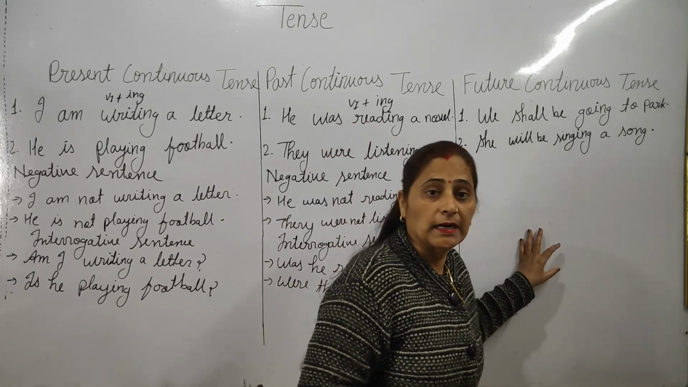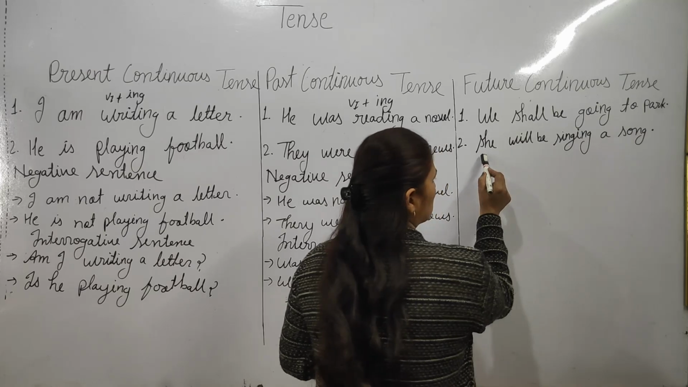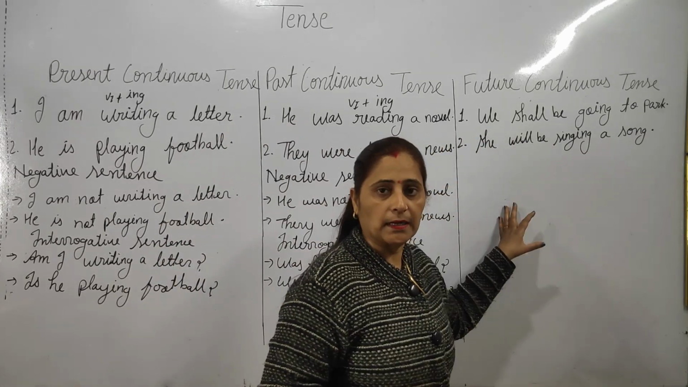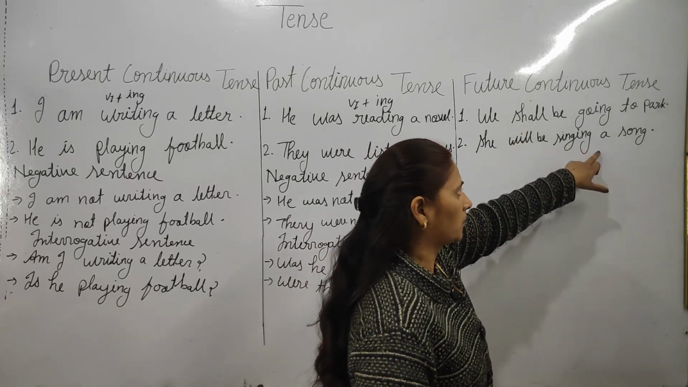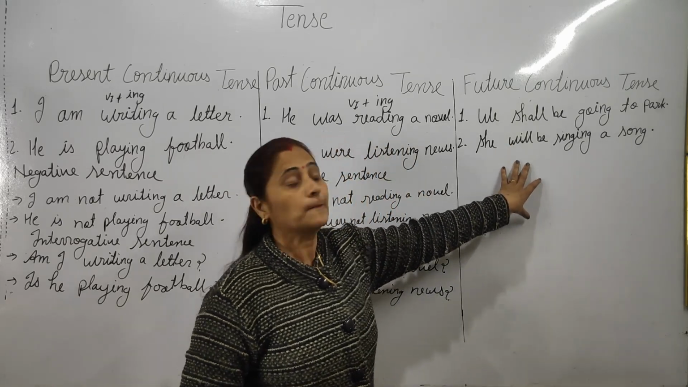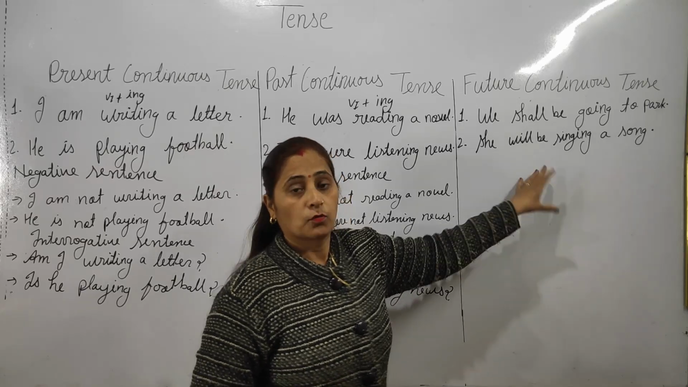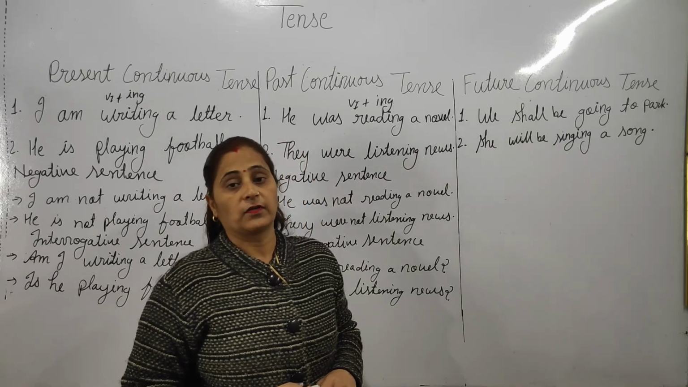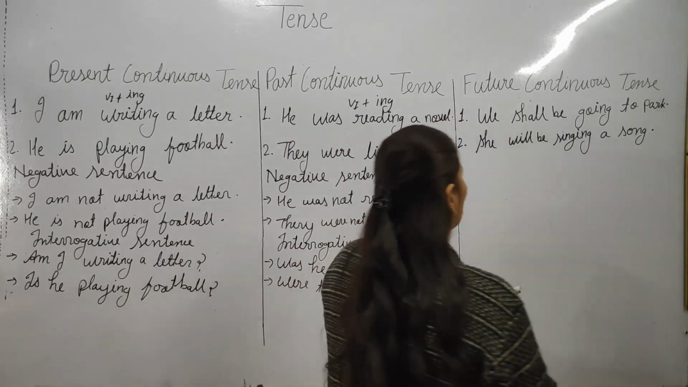Now future continuous tense. We shall be going to the park. She will be singing a song. As you all know, with the simple future tense we use will and shall plus the first form of the verb. But in future continuous tense, will be and shall be are the helping verbs. Learn it right now: will be, shall be are the helping verbs of future continuous tense, plus the first form of the verb.